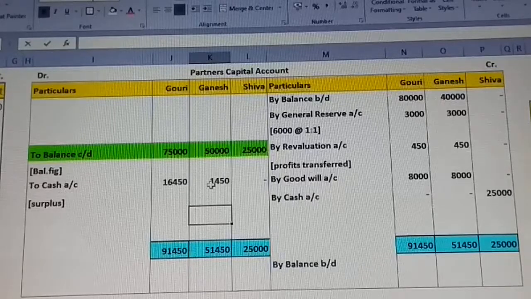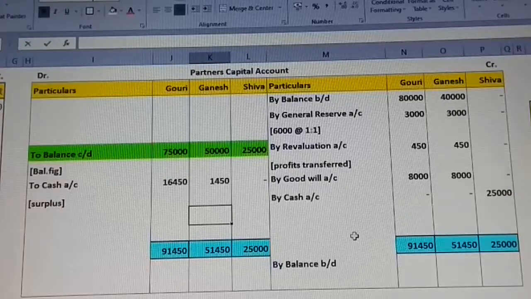Suppose any one partner is affecting the total on the debit side, then the same will be written on the credit side as by cash account, the deficit amount, which means they have to bring the shortage of amount from their own hand to the company. So it will be by cash account and the value will be written in brackets. You have to mention it as deficit. In this sum we never got it.